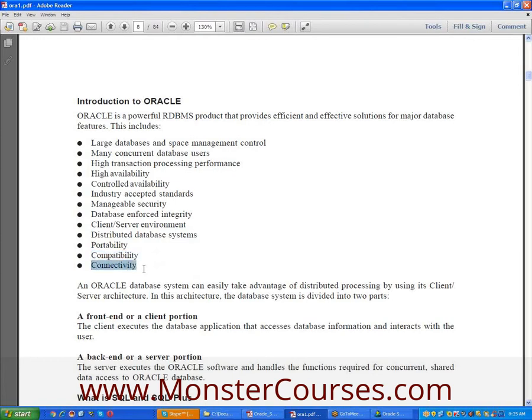Connectivity. We can easily access the data by using any front-end application, and the back end is the Oracle database. We can access the data by using any front-end application like .NET, Java, SAP, SAS. So Oracle is a powerful RDBMS product that provides efficient and effective solutions for major database features.